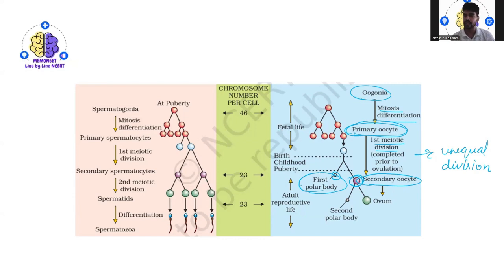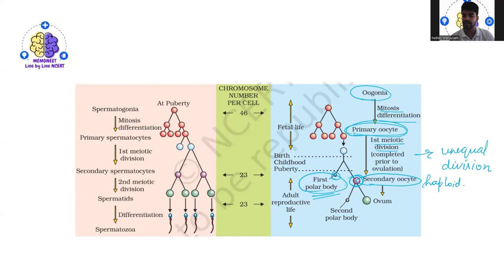So the tiny egg that you find will become what? The polar body. And the other one, you will see, becomes the secondary oocyte, which is haploid in nature. Then this secondary oocyte retains a bulk of the nutrients. That means it will gather all the nutrient-rich cytoplasm of the primary oocyte.